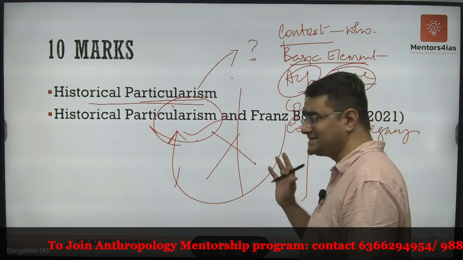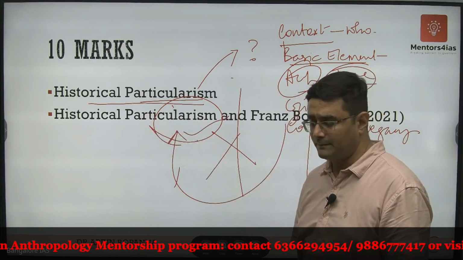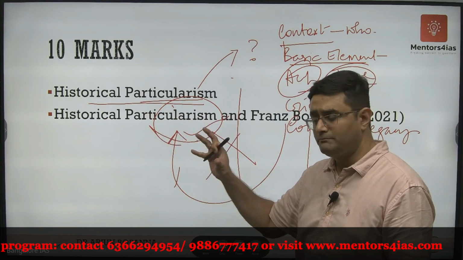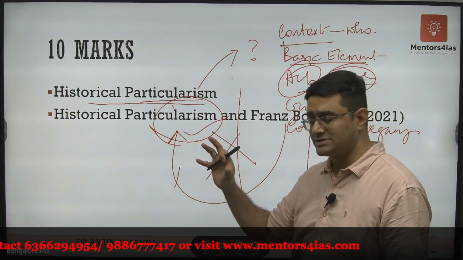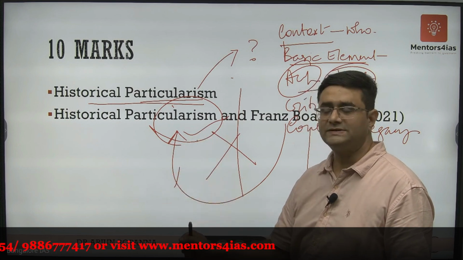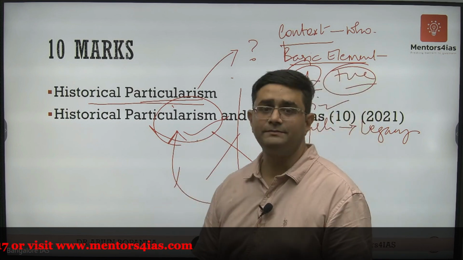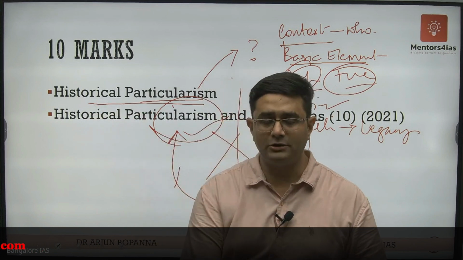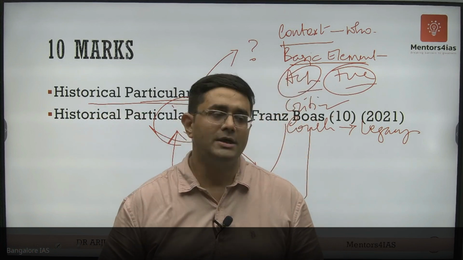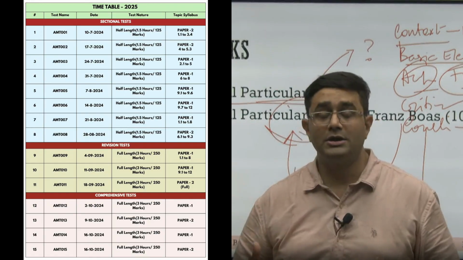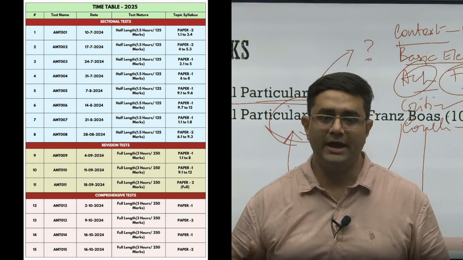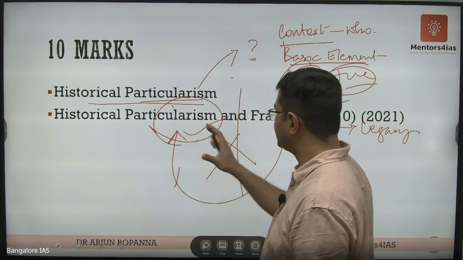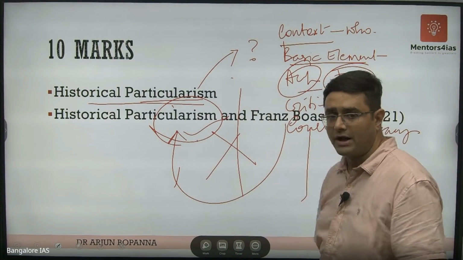What was in his mind while giving historical particularism as a theory? Ultimately his objective was to make anthropology more scientific, remove the biases, remove the ethnocentrism. Therefore, his objective in developing this concept of historical particularism was to bring about cultural relativistic ideas, or cultural relativism. So all those things have to be written with the focus on Franz Boas.